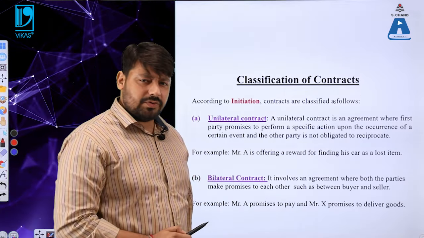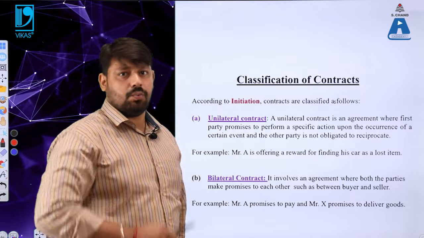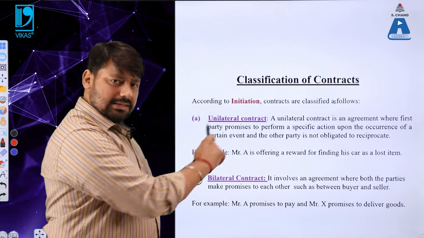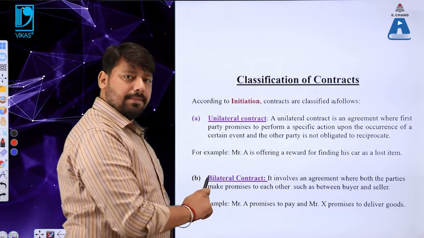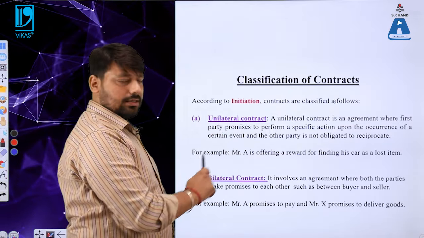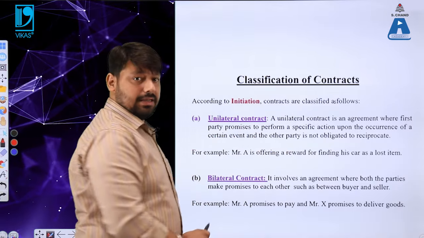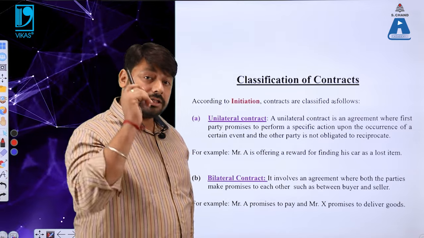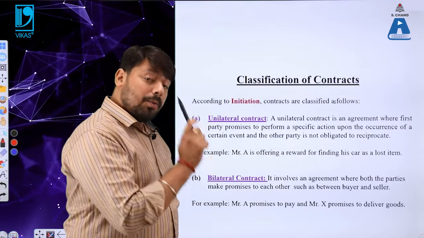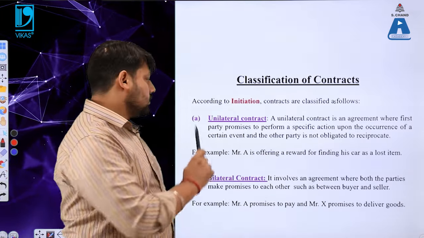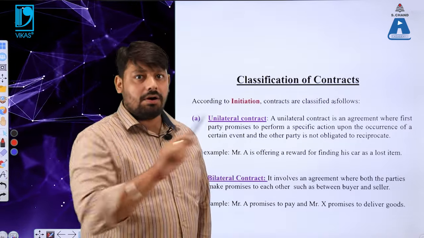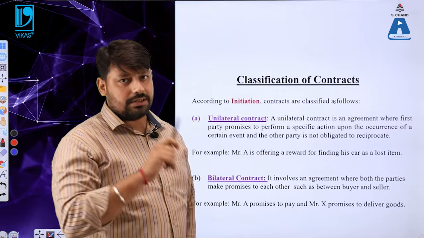Do you know what is the meaning of unilateral? Unilateral means one way. So unilateral contract is also known as one-way contract. Let us have the definition of that. Let us understand the meaning of unilateral contract. A unilateral contract is an agreement where the first party promises to perform a specific action upon the occurrence of a certain event, and the other party is not obliged to reciprocate the same.